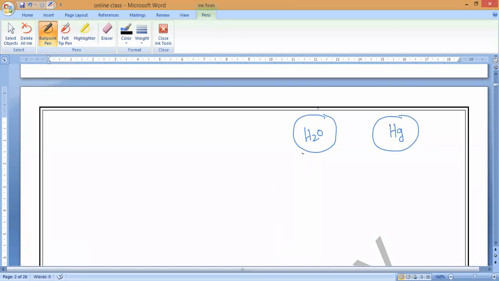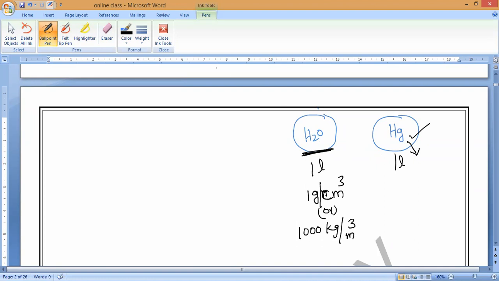Now, if I keep the same equal volume, 1 liter of water and 1 liter of mercury in two balloons, and ask you to carry them in your hands, you cannot carry the mercury balloon for a long period of time, because within a fraction of a second the mercury balloon will burst and spill outside, because of the mercury density. What is the water density, guys? Water density is 1 gram per cubic centimeter, or we can say 1000 kilogram per cubic meter. Yes or no?